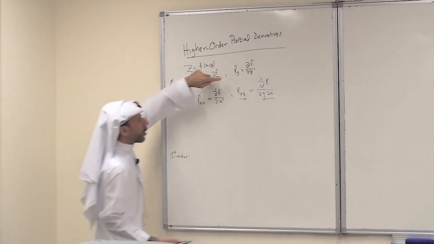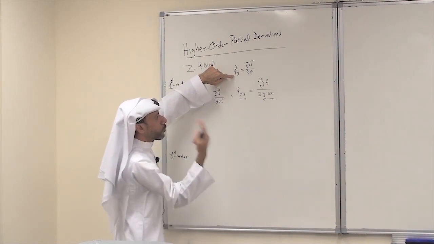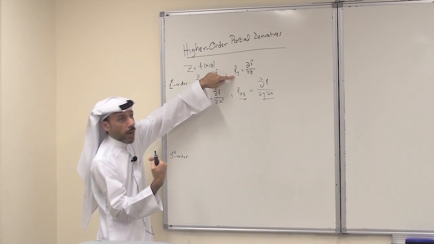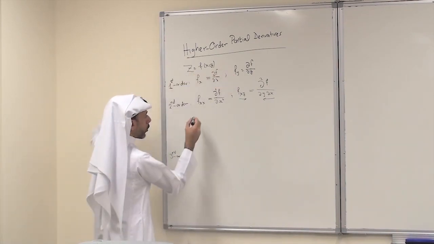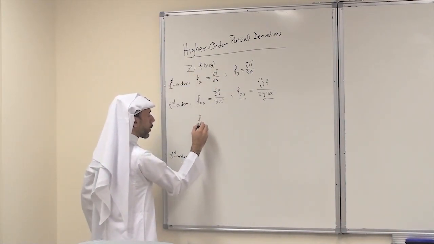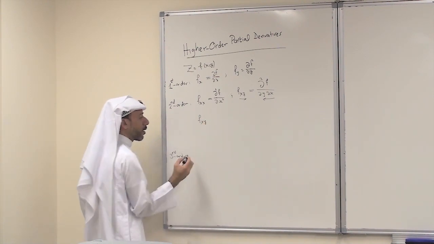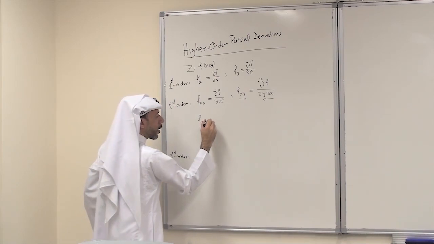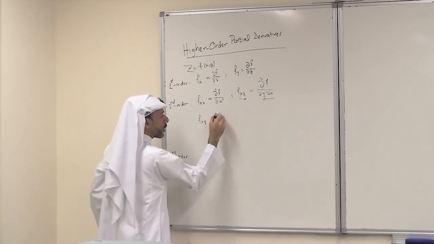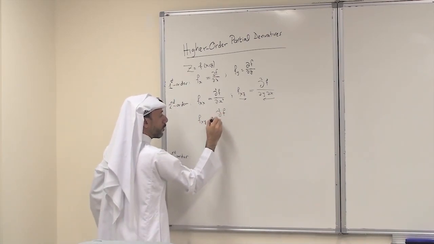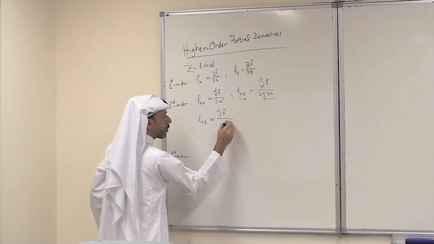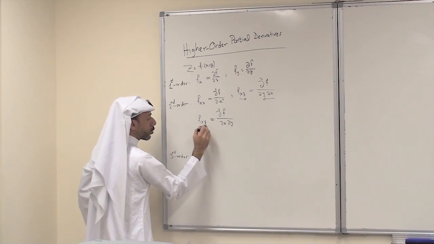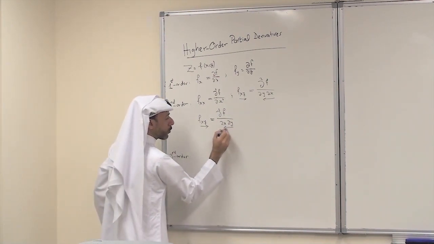The same thing here, f sub y, it is a function of two variables. I can differentiate it with respect to x and with respect to y. If you differentiate it with respect to x, the notation will be f sub y, x. I differentiate with respect to y, then with respect to x. Using the partials, it is the second derivative of f, now with respect to y, then with respect to x. So this is the direction of differentiation, and here this is the direction of differentiation.